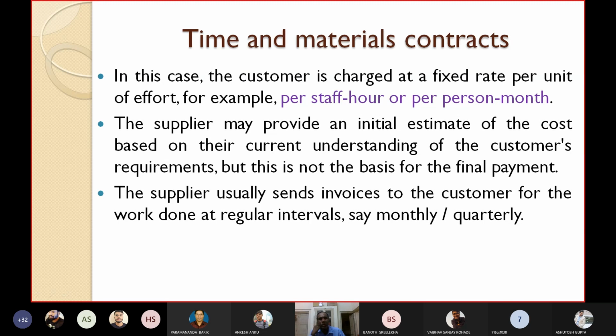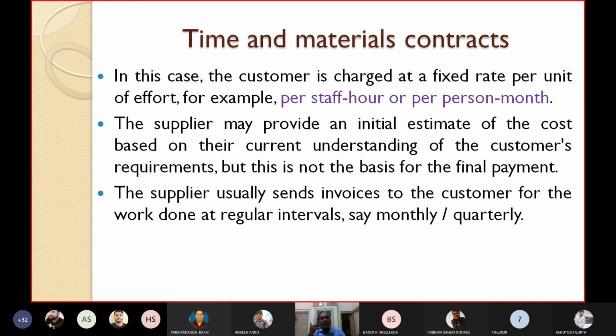Per unit of effort. For example, you can say 100 rupees per staff hour or 200 rupees per person month. So in this case, the customer is charged at a fixed rate per unit effort. Accordingly, how many units are there? How many person staff hours are there? How many person months are there? Accordingly, you have to pay the money.